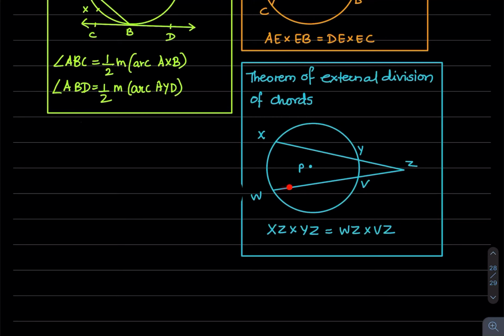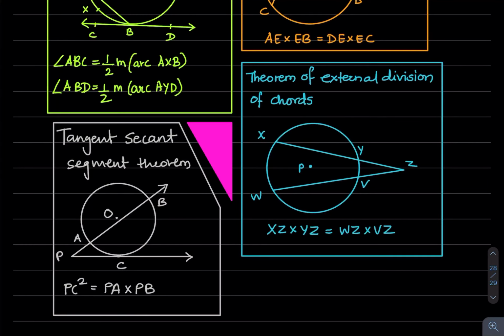Chords are intersecting outside the circle at point Z. So point Z should be in each term. XZ into YZ equals YZ into VZ. And now the last, tangent secant segment theorem. If tangent and secant intersect outside the circle at point P, then PC square equals PA into PB.